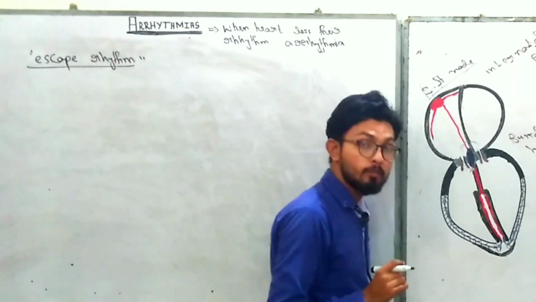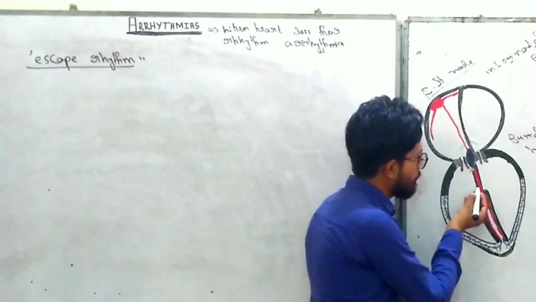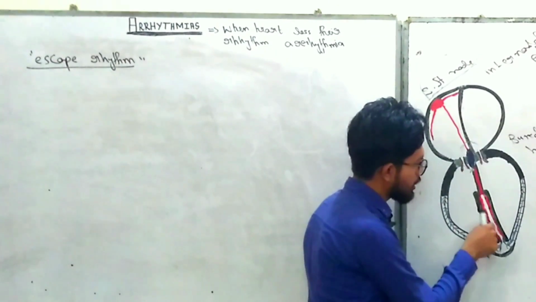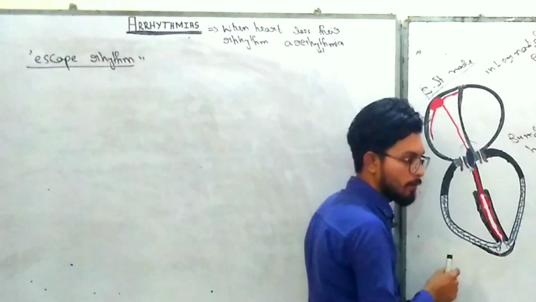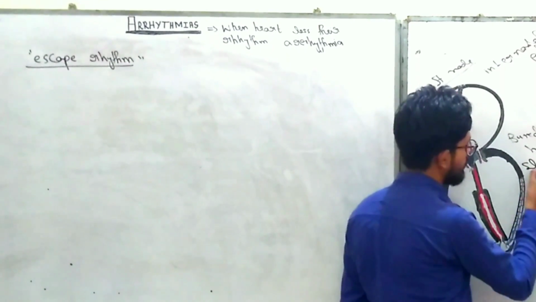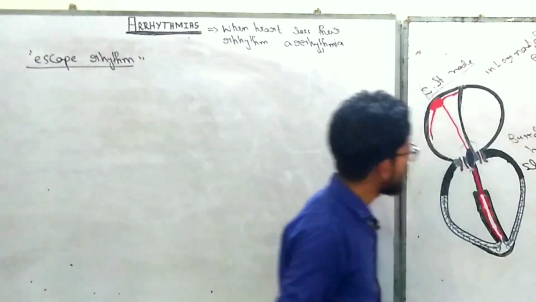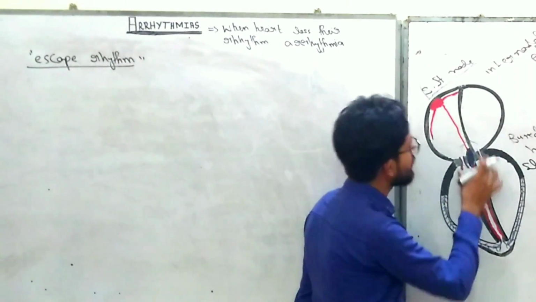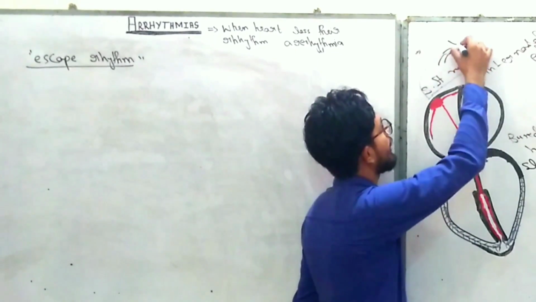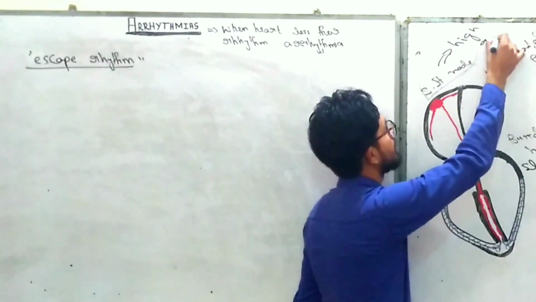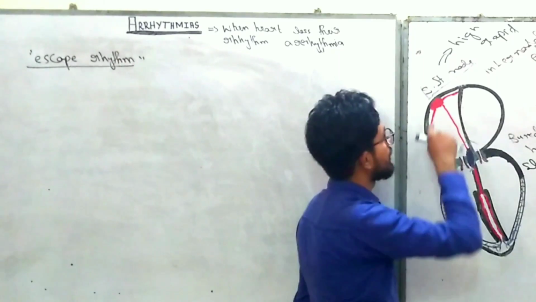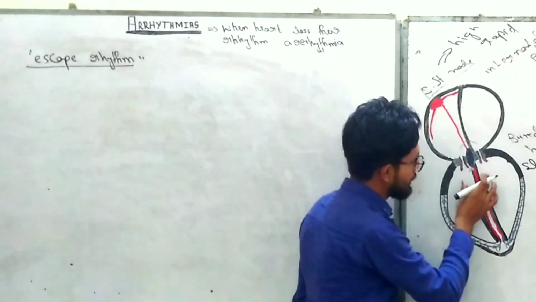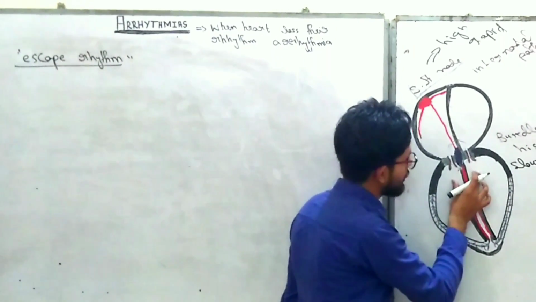One very important thing is that the firing rate of the bundle of His and Purkinje system is slow. That's the reason why they are under the control of the SA node, because the SA node has a rapid firing speed, and due to that the bundle of His is under the control of the SA node.